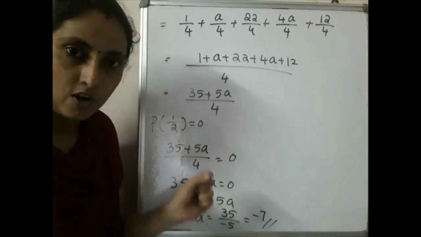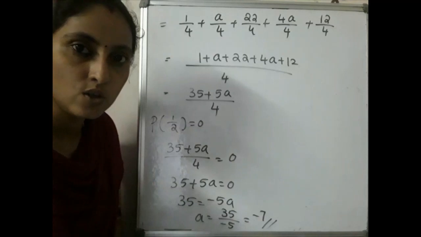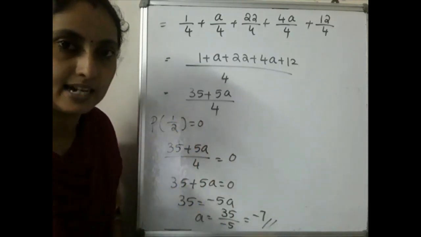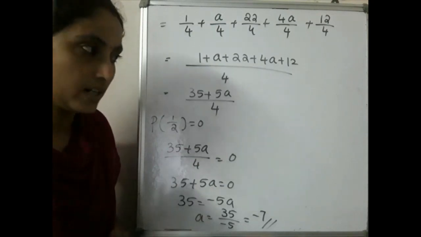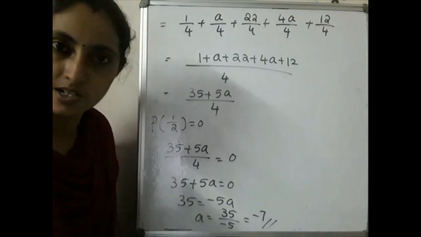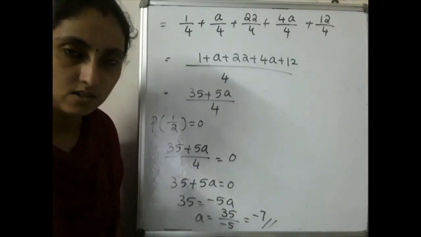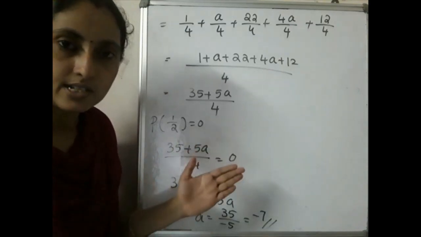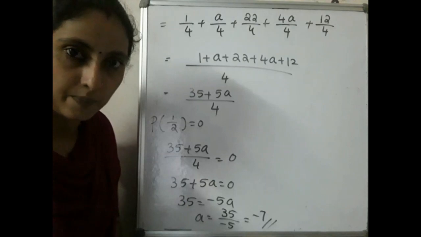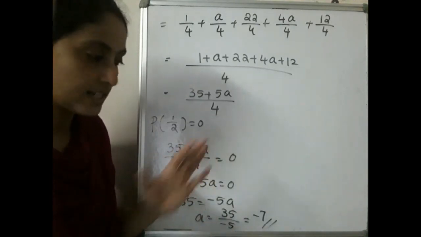That is, if P of x is given and x minus a is a factor, then P of a will be equal to 0. Or if P of a is equal to 0, then x minus a is a factor. We already discussed simple questions based on this. Next section we will go through the complex, higher order questions. Here the first section is checking or showing whether it is a factor or not, and the second section is finding the values of the unknown. These are the things we discussed today.